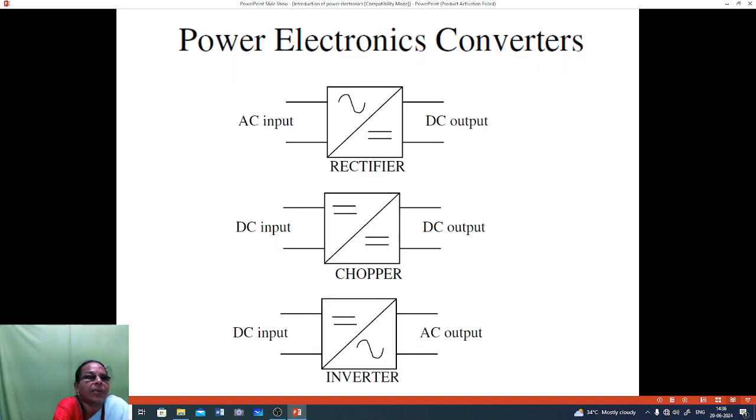Power electronics converters, that is rectifier, chopper, and inverter. For a rectifier, AC input is converted to DC output. Chopper means fixed DC input is converted to variable DC output. Inverter means DC input is converted to AC output.